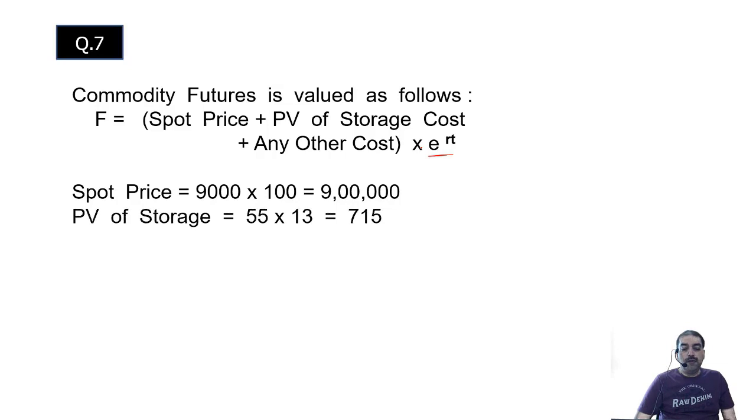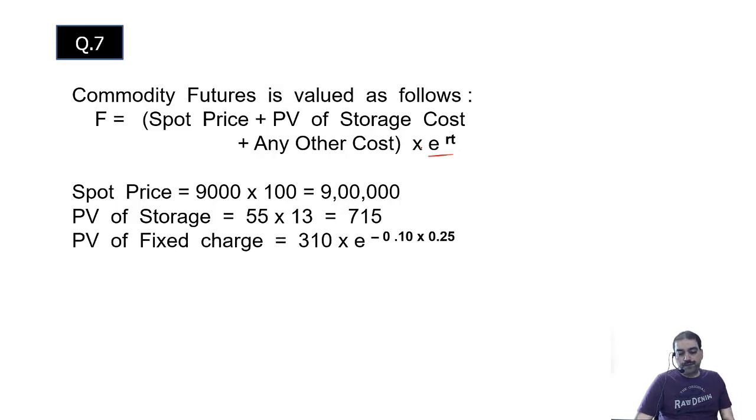Okay. Present value of storage: 55 into 13, 13 weeks, 55 per week. Present value of fixed charge: you have to discount. So 310 into e raised to minus 0.1 into 0.25, that is 3 by 12, 3 months. So this will get us e raised to minus 0.025.